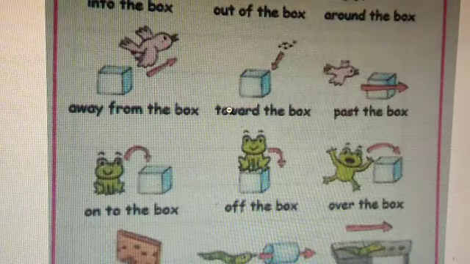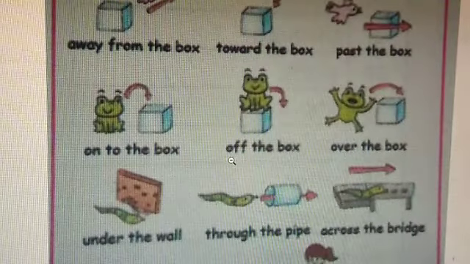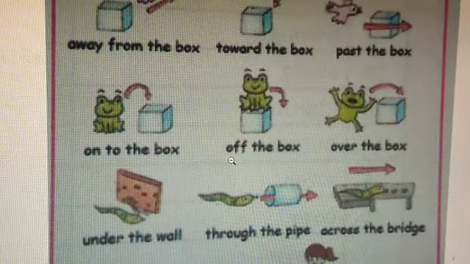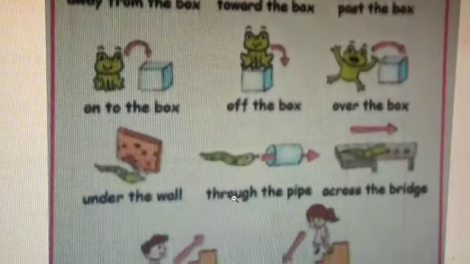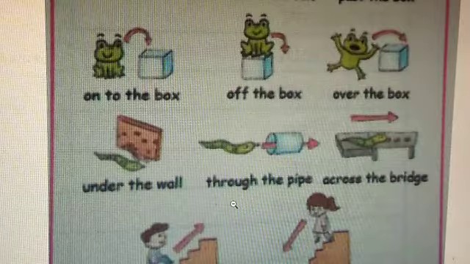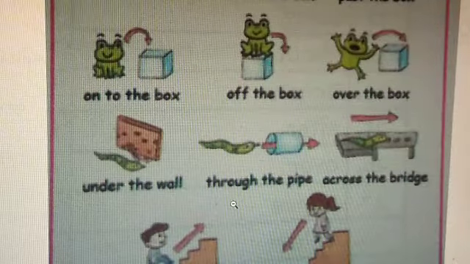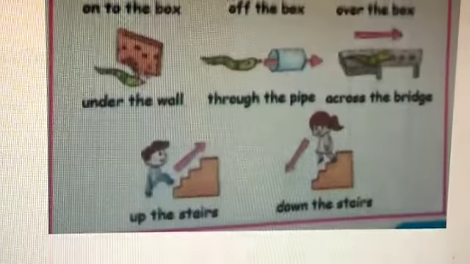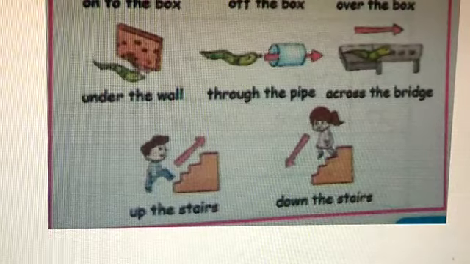Past the box. Next, onto the box. Then off the box, over the box. Then under the wall. You see it's going through the pipe and across the bridge. Then we use up the stairs, down the stairs.